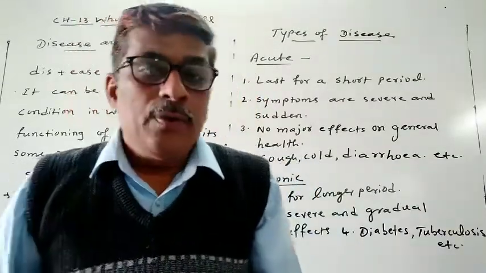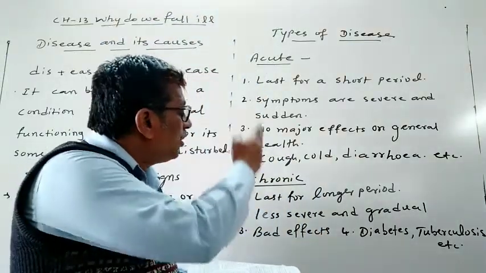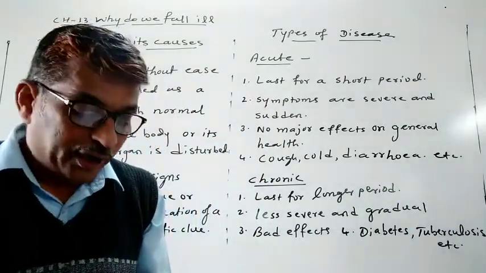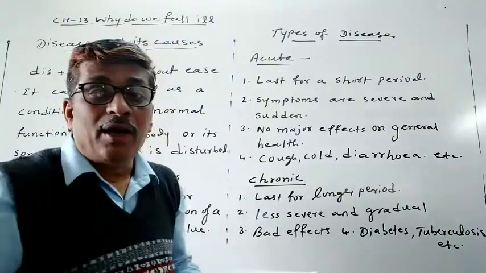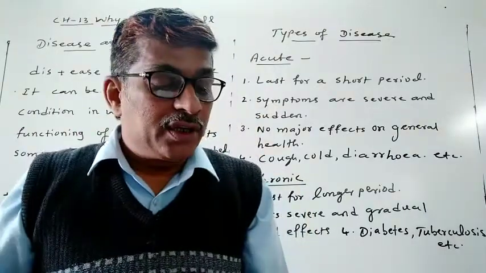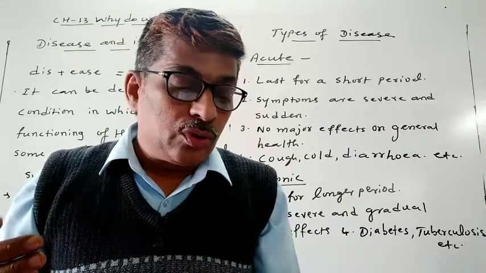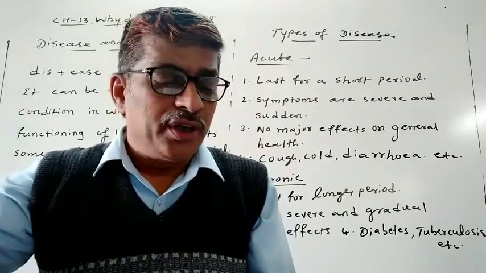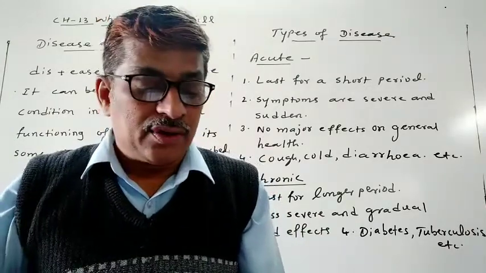Now we will see that there are two types of diseases: acute diseases and chronic diseases. What do you mean by acute diseases and what do you mean by chronic diseases? The manifestations, meaning the observable signs of the disease, will be different depending upon a number of factors.